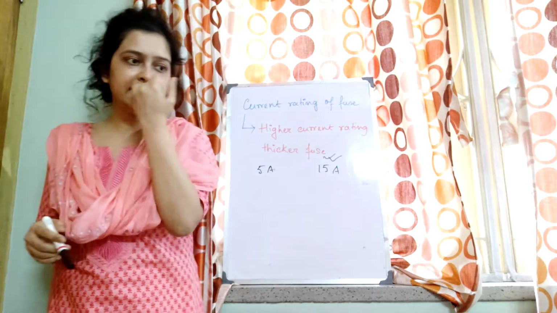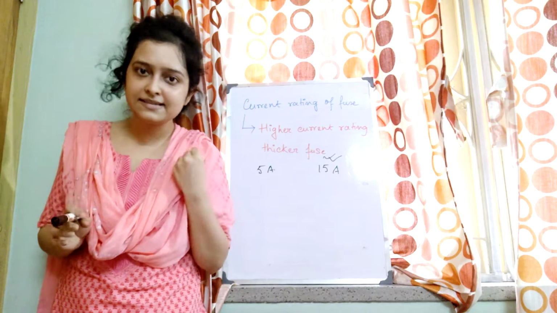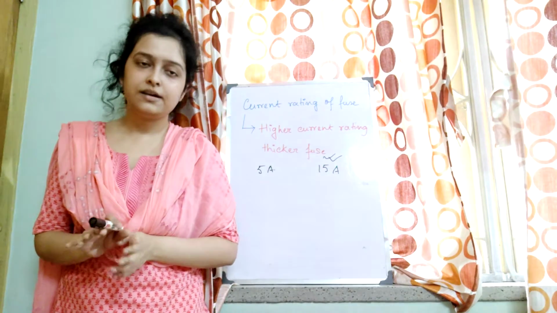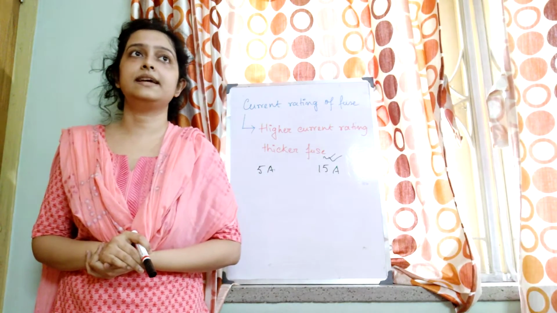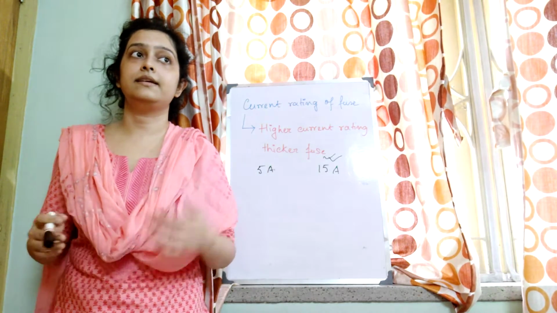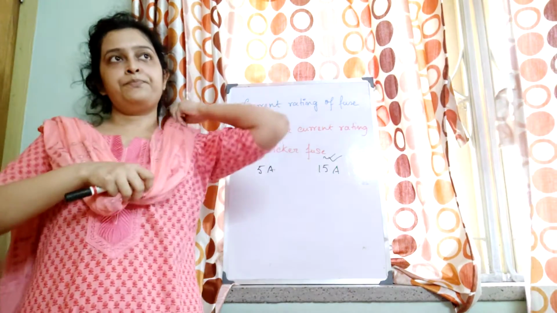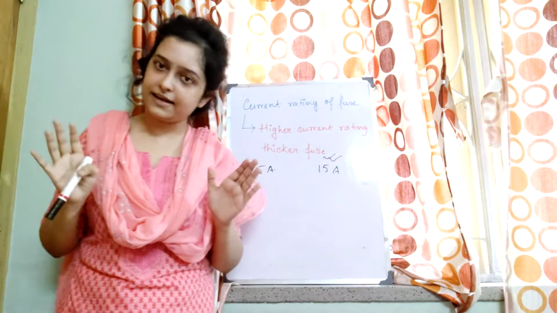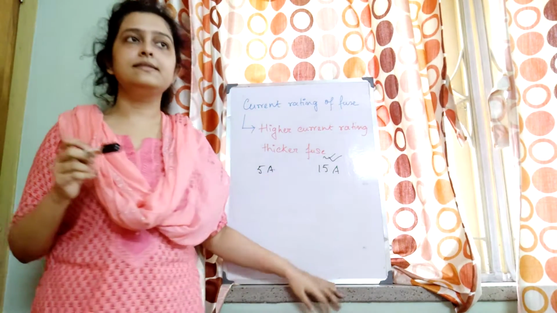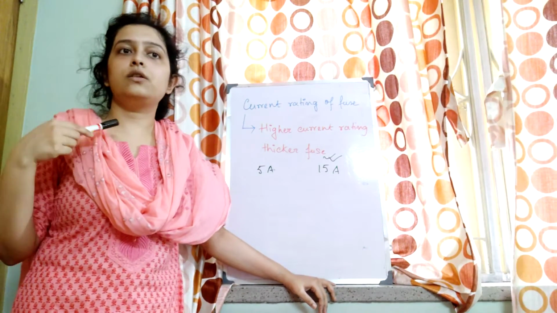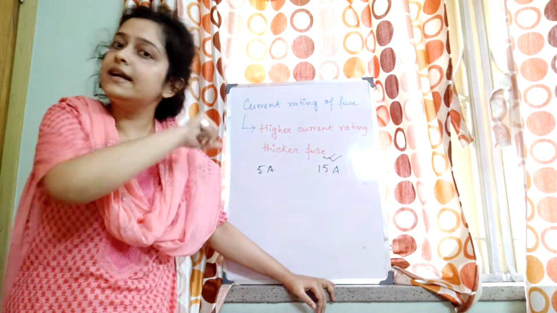In our house, the fans and lights consume much less electric energy or current than the geysers or ACs. When the bill comes, you automatically get to know which consumes more power. So geysers and this type of appliance are more current consuming.